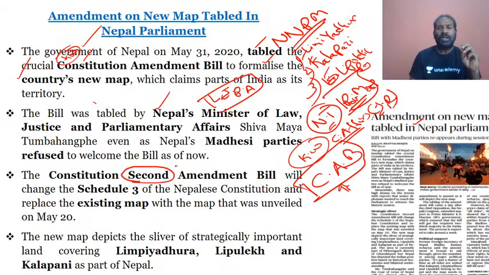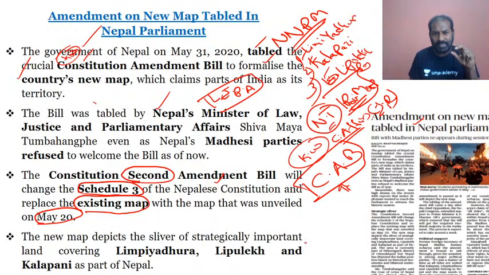It has been introduced to make changes to Schedule 3 of the Nepal constitution, to replace the existing map with the new political map which was unveiled on May 20. So this second constitution amendment bill will amend Schedule 3 of the Nepal constitution.